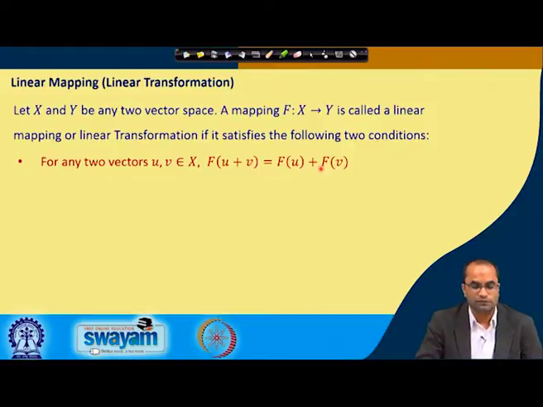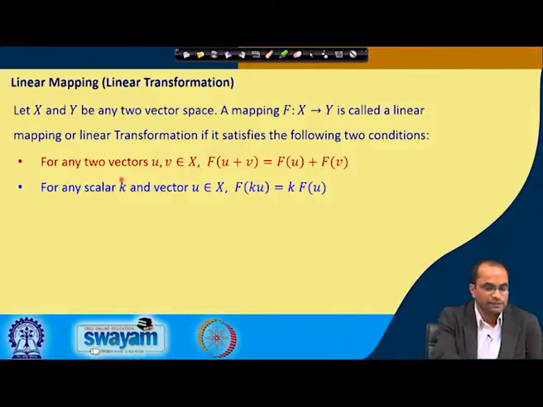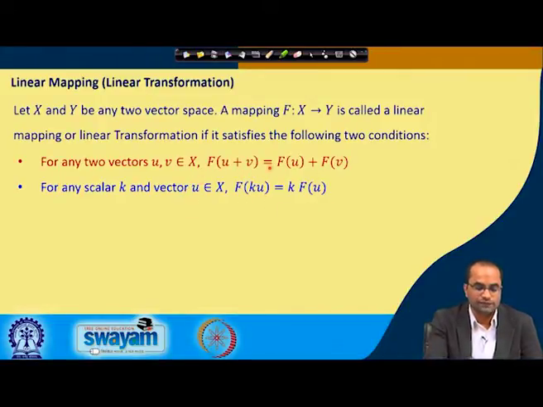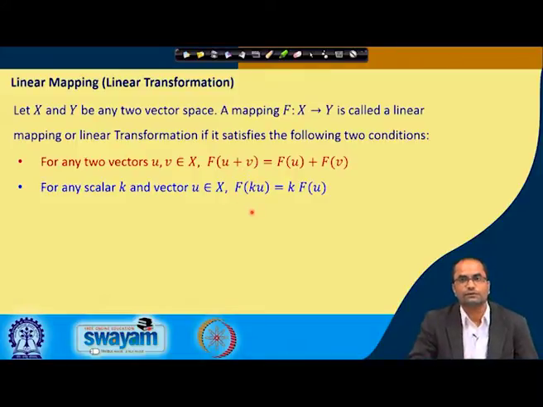Out of these two conditions, this is one which is required to say that this is a linear transformation. The second one, for any scalar k from the set of real numbers and any vector u from this X, f should also satisfy that f of the scalar multiplication of k to u, f(ku), should be equal to k times f(u).